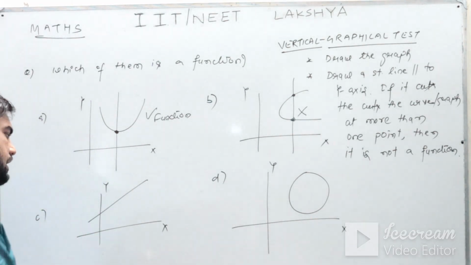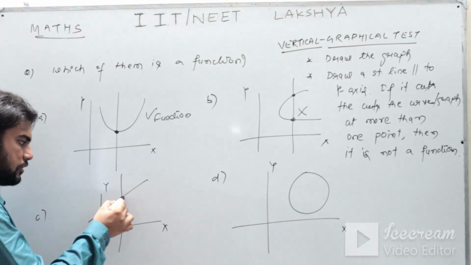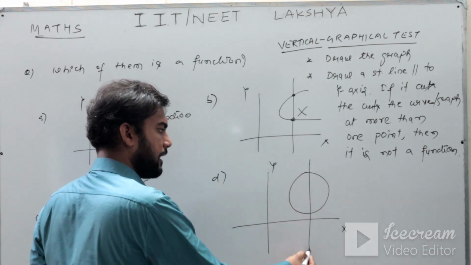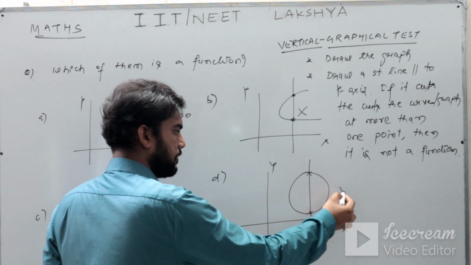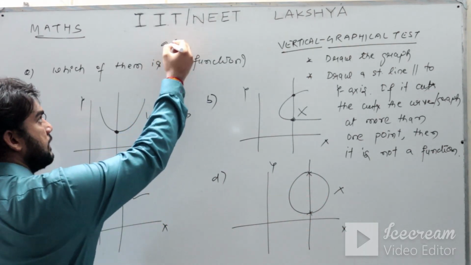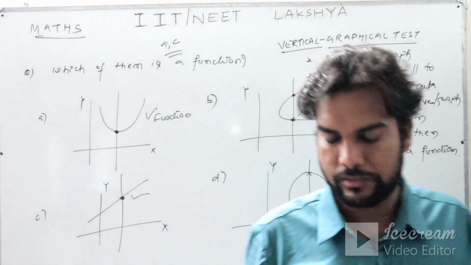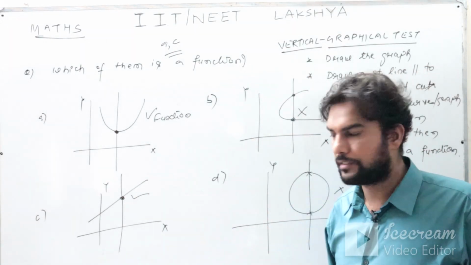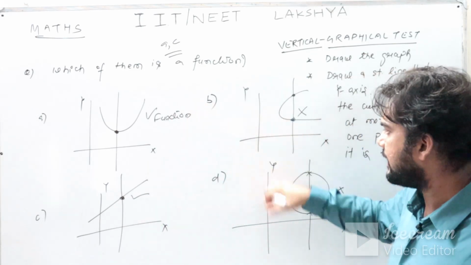As far as option C is concerned, again I draw a straight line parallel to y-axis. This line also cuts the graph at only one point, so this is also a function. Here again I test this method, I draw a straight line parallel to y-axis, but here again it cuts the graph at 2 points, so this is not a function. So your answers are A and C. Both of them are functions, whereas B and D are not functions. They are relations, but they are not functions. All the four are relations, but among these relations A and C turned out to be functions also, whereas B and D failed this test.